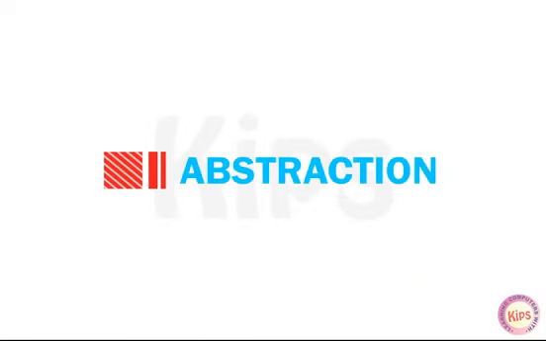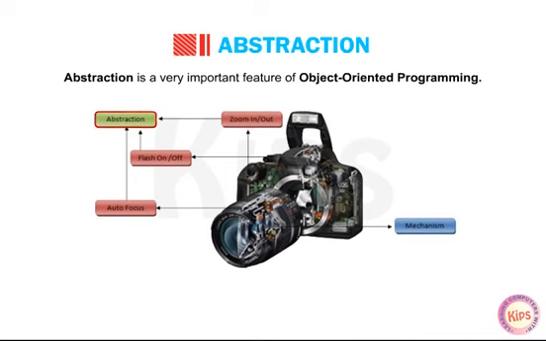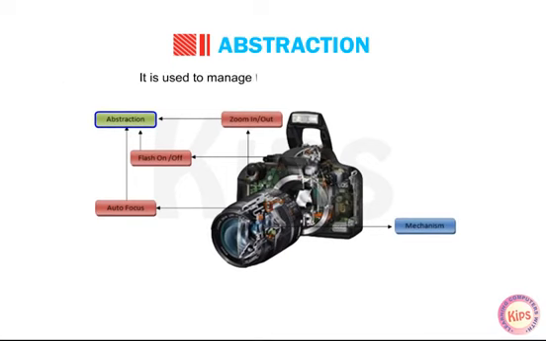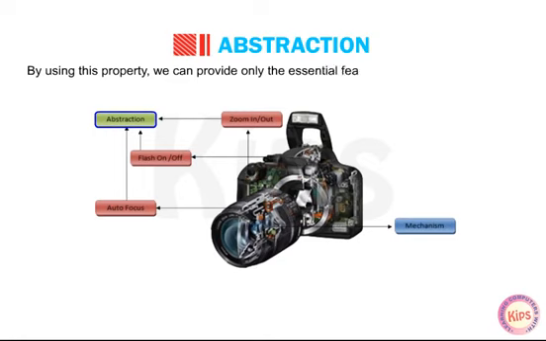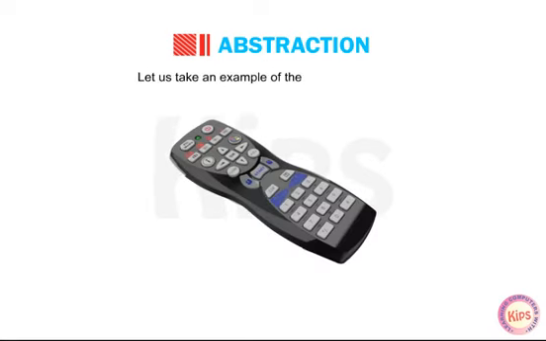Now we will talk about abstraction. Abstraction is a very important feature of object-oriented programming. It is used to manage the complexity of a system. By using this property, we can provide only the essential features of an object to the user without including its background details or explanations. Let us take an example of the TV remote control.